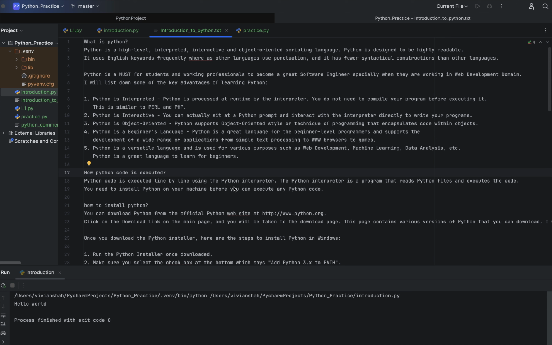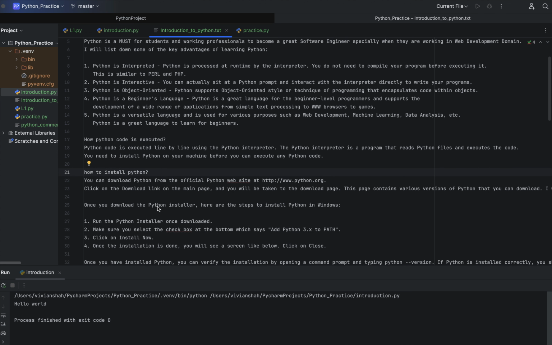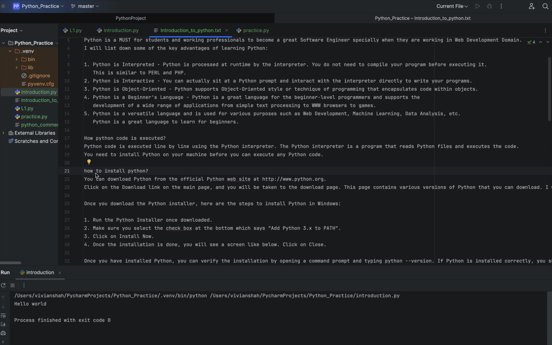We have a Python virtual machine in the system which takes the source code and converts it into bytecode, and later this bytecode is converted into machine code. I have explained this below. Before that, let's see how we can install this. To install it, I have listed some steps here.